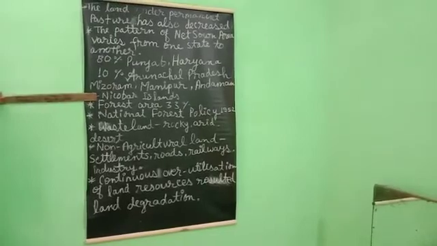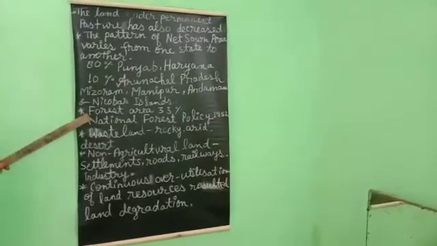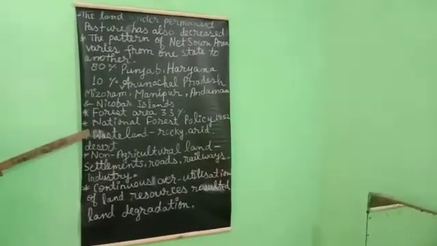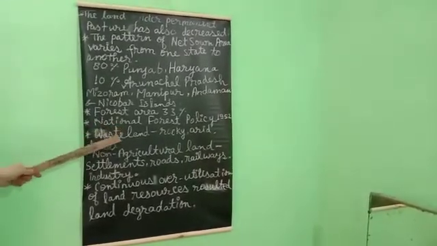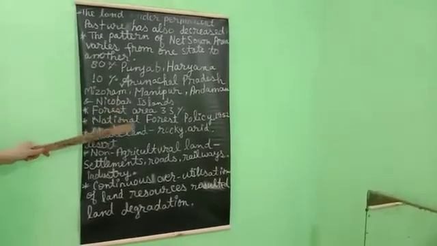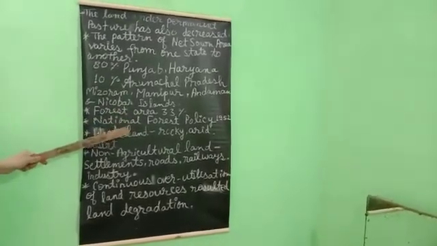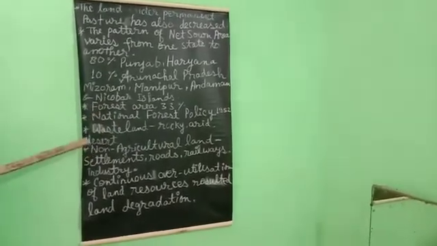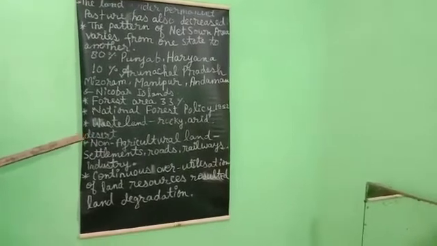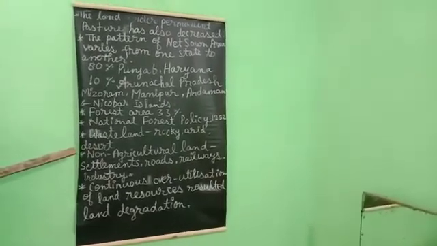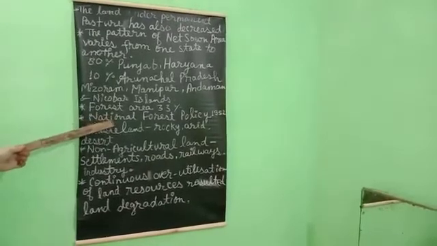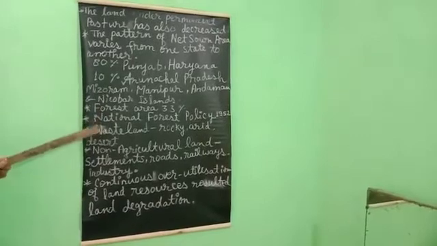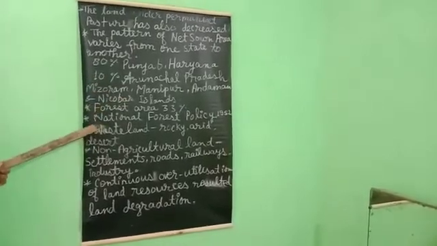Okay, forest area in the country is far lower than the desired 33% of geographical area, as outlined in the National Forest Policy (NFP) of 1952. Students, underline this point and learn it. The National Forest Policy was outlined in 1952, and what was the purpose of making this policy? To cover and survey all the land use patterns of our country.